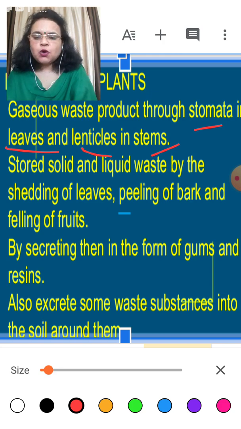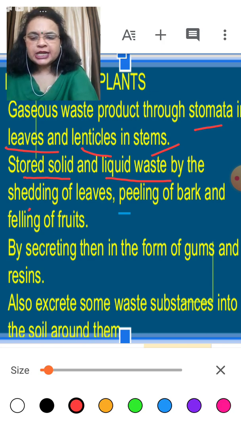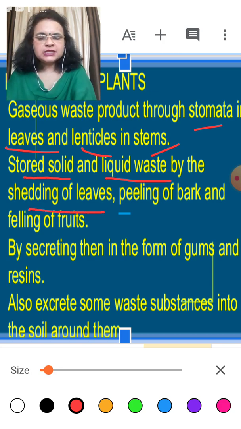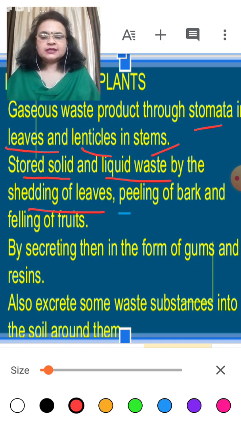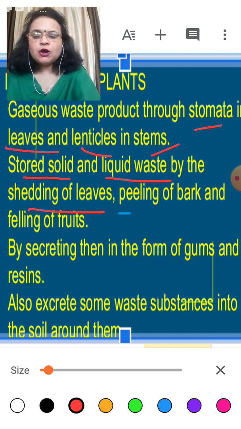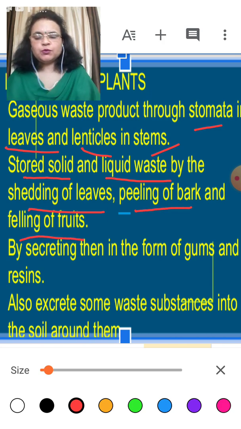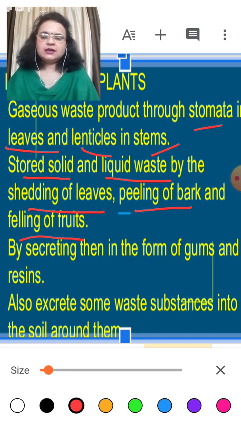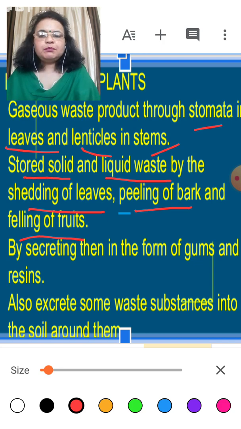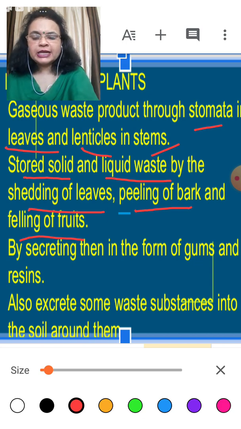And the stored solid and liquid waste is removed by the shedding of leaves. You have all seen leaves shedding from trees in a particular climate and season. That is shedding out of waste through leaves. Peeling of bark and falling of fruit. Sometimes you have seen the bark of the trees turn and peel out. That is also a waste. Also the falling of fruit.